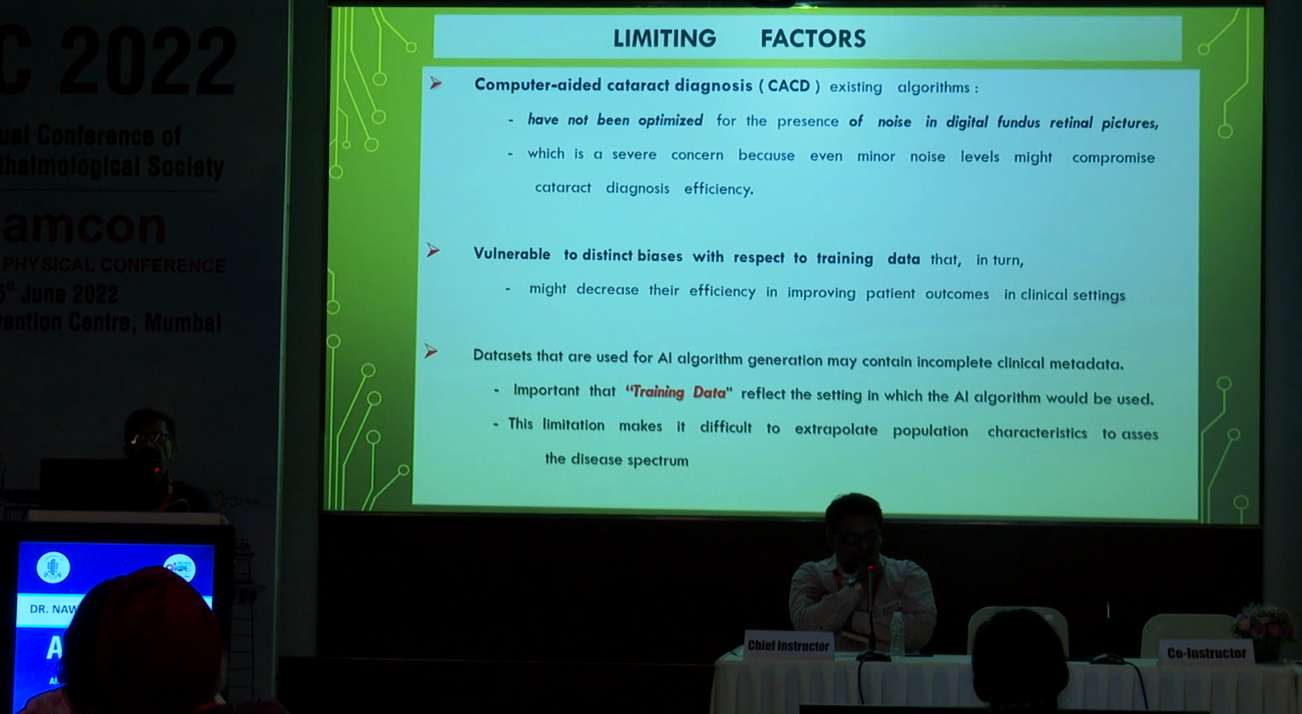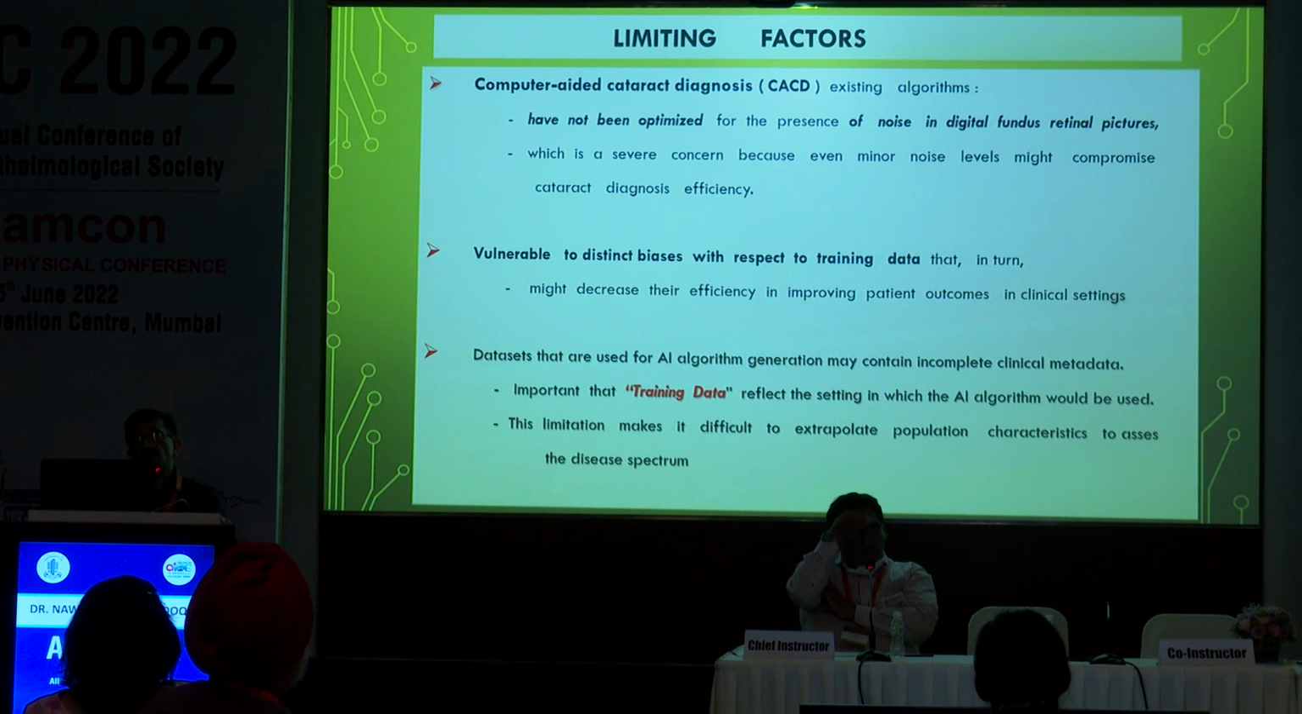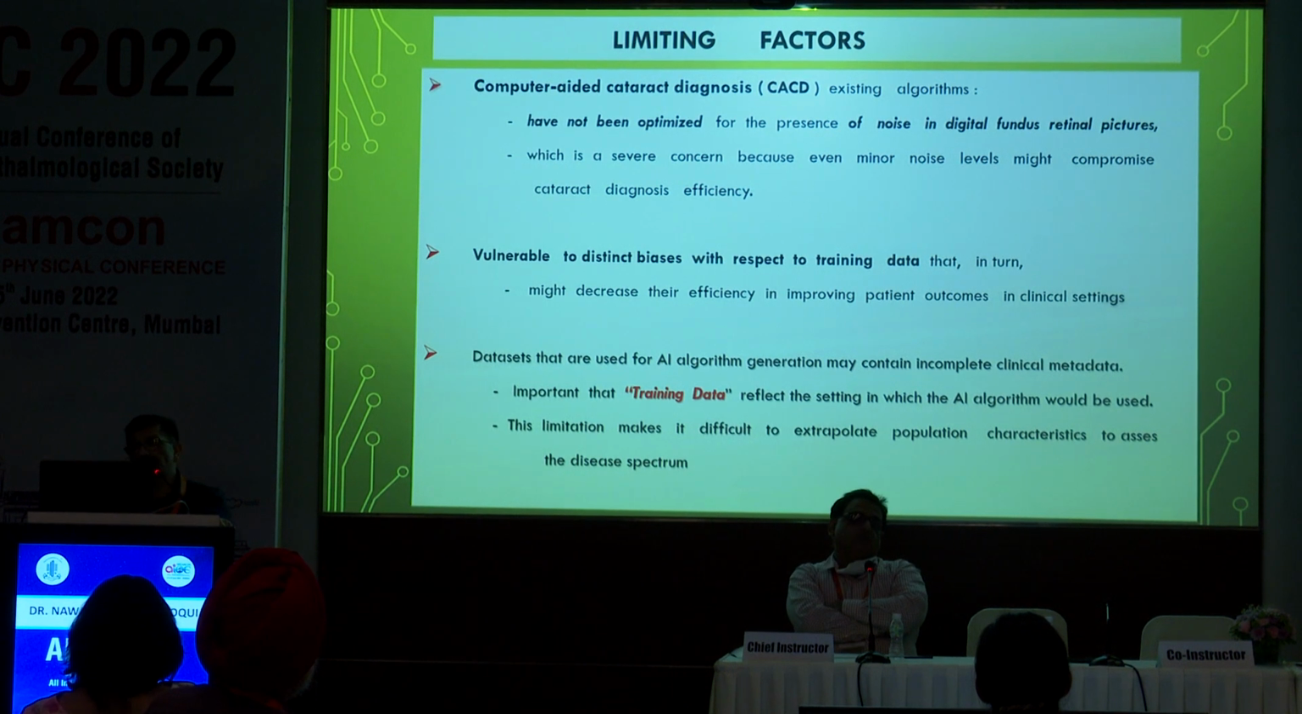There are certain limiting factors in the artificial intelligence in these programs. The existing computer-aided cataract diagnosis algorithms have not been optimized for the presence of noise in real fundus retinal pictures, which is a severe concern because even a minor noise level might compromise the cataract diagnosis efficiency. They are vulnerable to distinct biases with respect to training data, which in turn might decrease the efficiency in improving patient outcome in clinical settings. The datasets that are used for the artificial intelligence algorithm generation may contain incomplete clinical metadata.